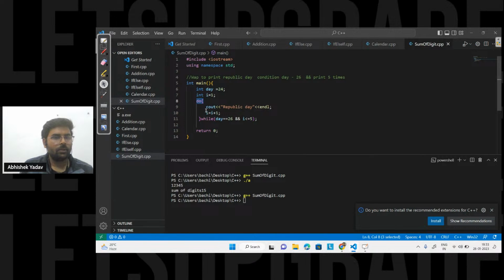Inside the do while loop, I am printing Republic Day. After that, I am incrementing the value of i, and here I have written the condition, that is day should be equal to 26 and i should be less than or equal to 5. What output will I get? Will I get Republic Day printed 5 times, or no output, or some error, or some other output? Please write in the chat.